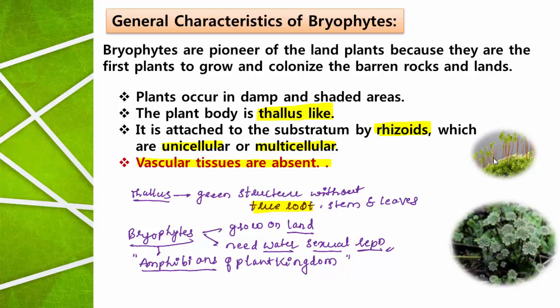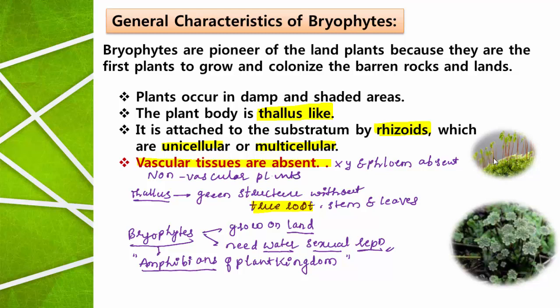So what is the meaning of this? Vascular tissues are absent, that means xylem and phloem both are absent. Because of that reason, the bryophytes are called non-vascular plants.